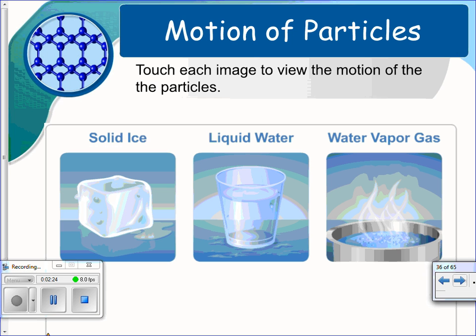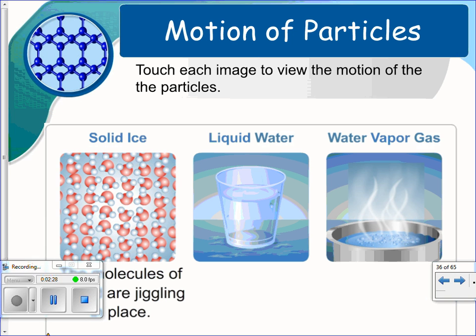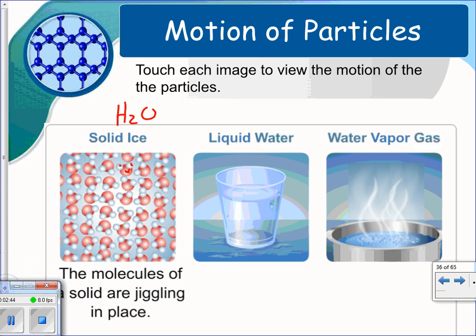So let's look at a solid. You can see that the particles are moving here. And this is H2O. You can see the oxygen, and these would be the hydrogen. So let me make a little happy face. And they are moving at the molecular level. There's really only one temperature at which matter stops moving, and that is absolute zero, which is 0 Kelvin.